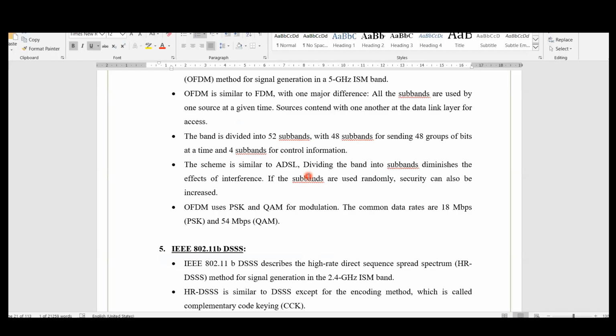And in that 52 sub bands, 4 sub bands in between, like the center carrier frequency will be there, again sub carrier frequencies will be there. 4 are used as sub pilot signals. If we subtract 4, then what is left will be 48. That means in that 22 megahertz band, 48 channels are created. So these 48 channels can send the data now. You can assume that 22 megahertz is not a single band now. It is subdivided into 48 sub channels. Each of them will be sending the data.